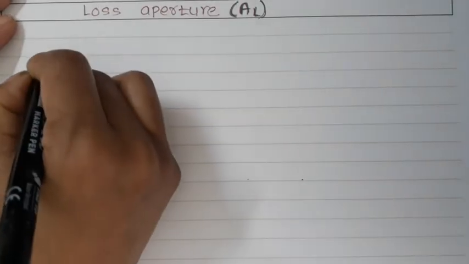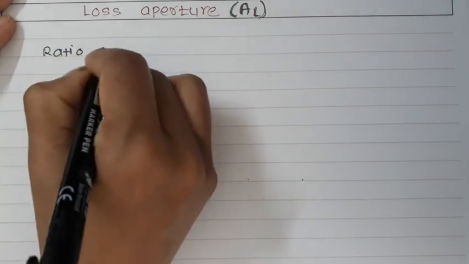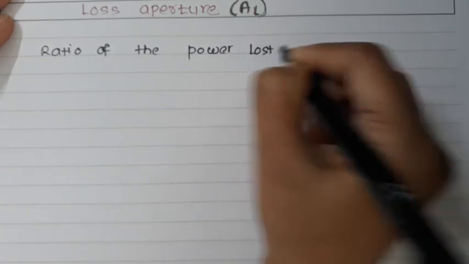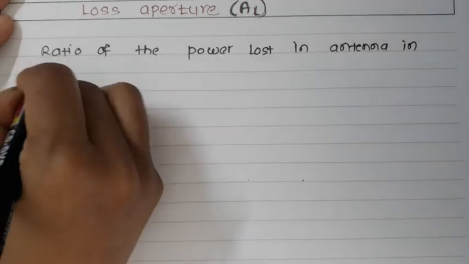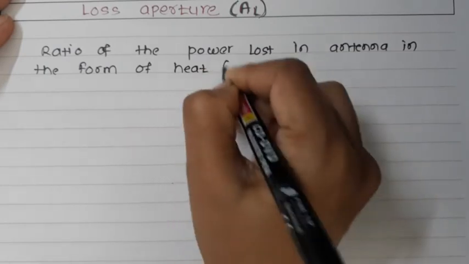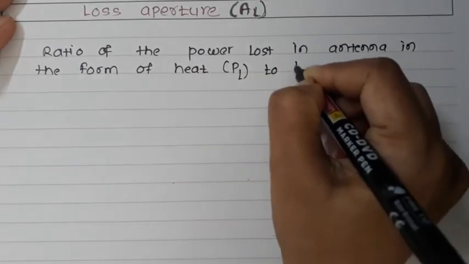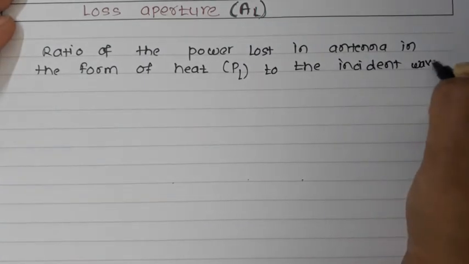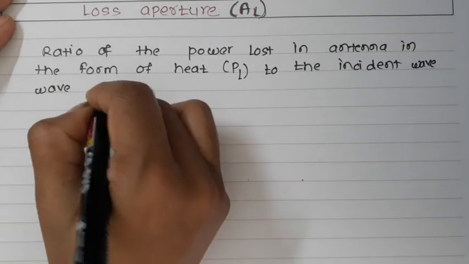Now let us define another term, which is the loss aperture. It is defined as the ratio of the power lost in the antenna in the form of heat, that is PL, to the incident wave power density.